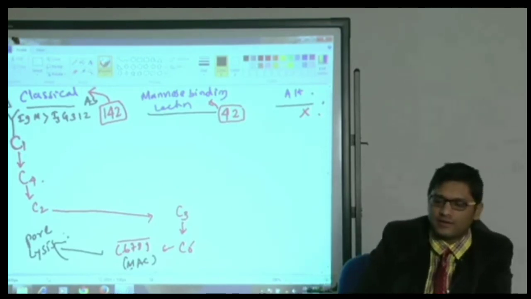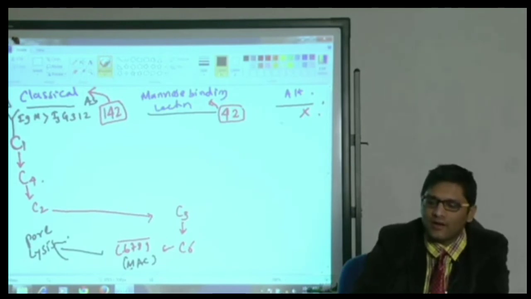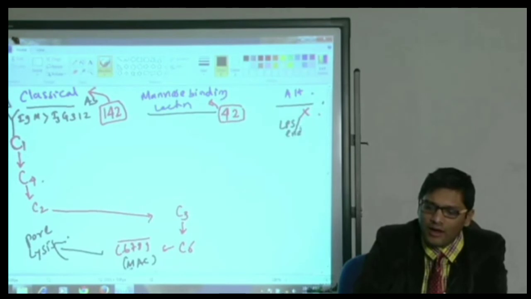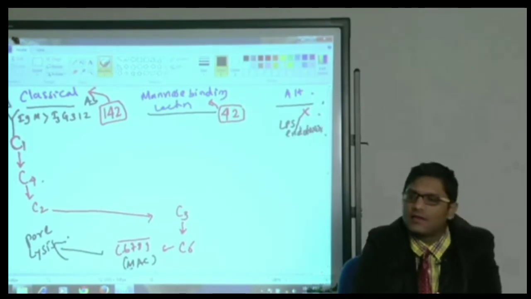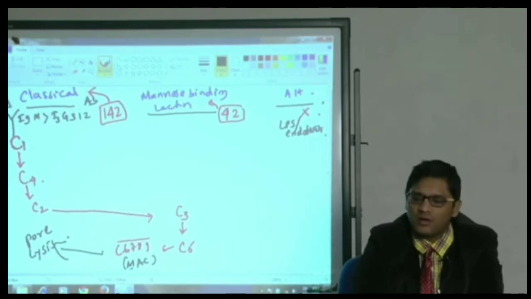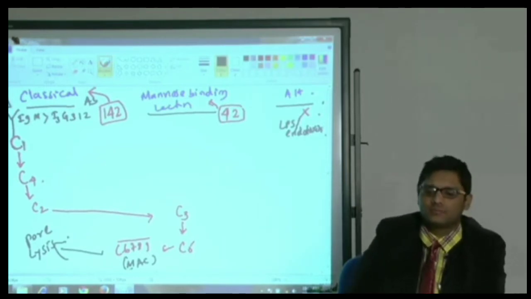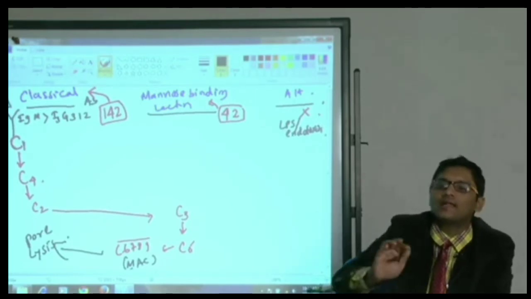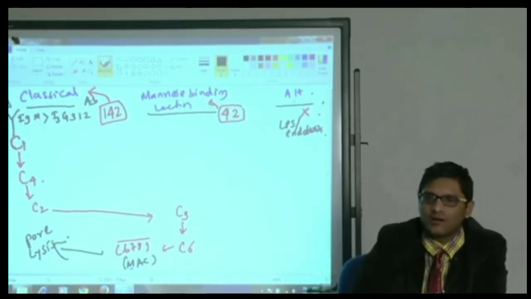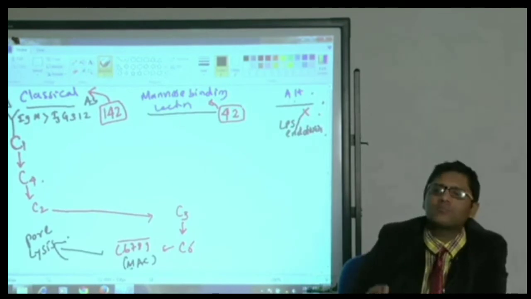Alternate pathway, how is it different? The usual antigen of the alternate pathway is LPS or endotoxin antigen. This antigen is antibody independent, it will not bind to antibody.